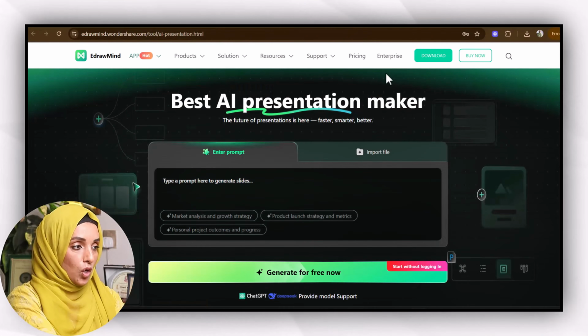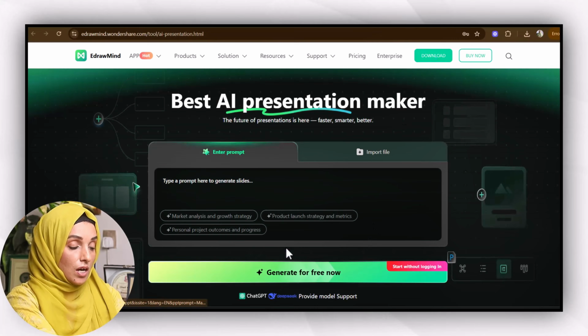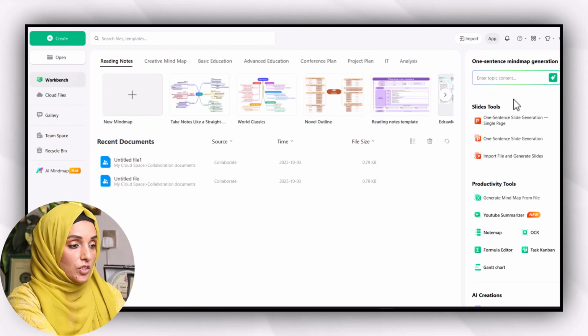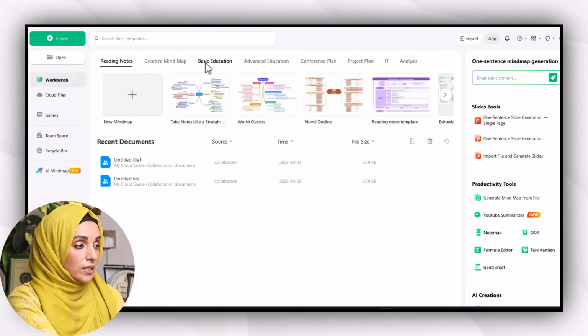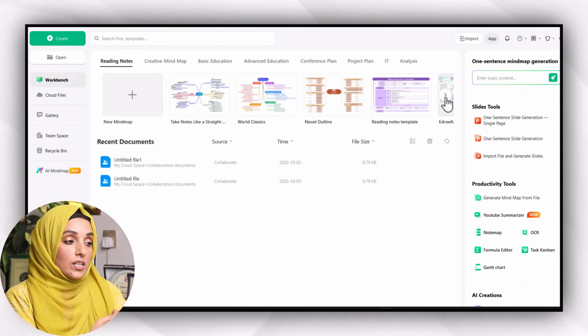You have both options. You can download its desktop version or you can start using it online. I'm using its desktop version, and when I go to the home page, you can see that there are so many things you can do, and there are so many built-in templates which will help you to organize your information in the way you want.